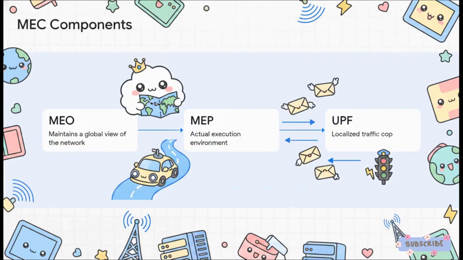So if you ever need to explain MEC architecture, these are the three absolute must-know components. Let's assemble this mentally, starting from the top down. Number 1 is the MEO, the Mobile Edge Orchestrator. Think of the MEO as the top-level boss. It maintains a global view of the entire network. Now, why does that matter? Well, imagine a self-driving car moving from city A to city B. The MEO is the boss that actually decides to migrate that car's edge computing applications over to a new server that's physically closer to the car's new location. It oversees the whole shebang.